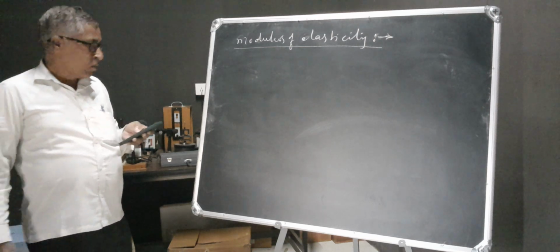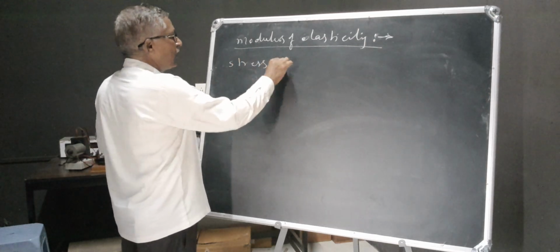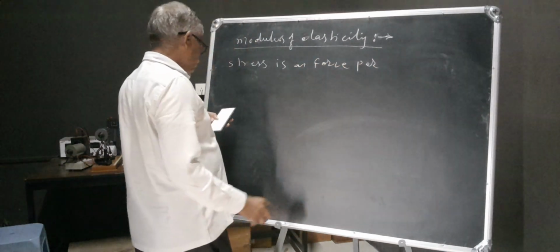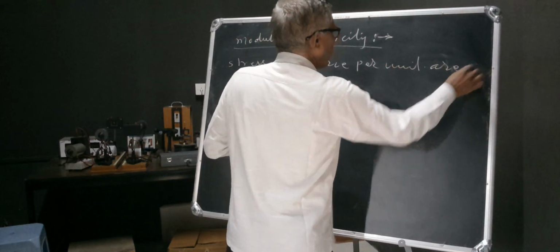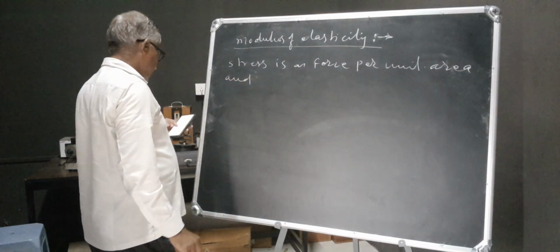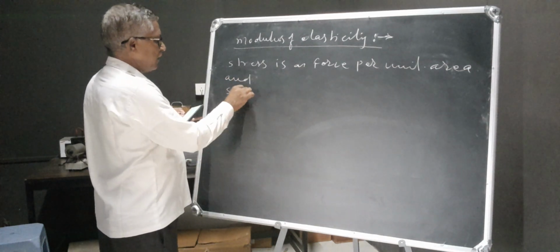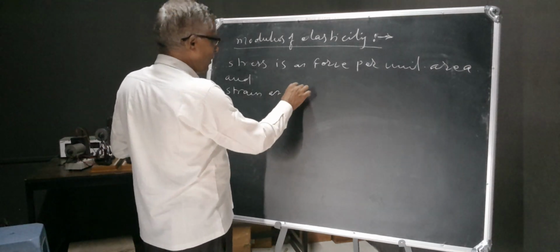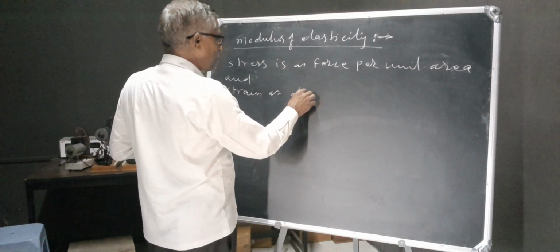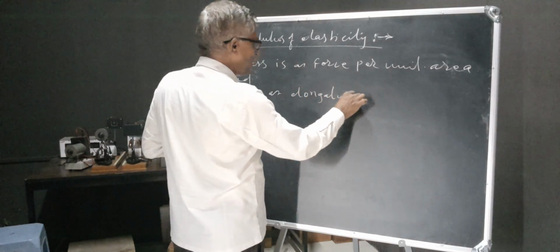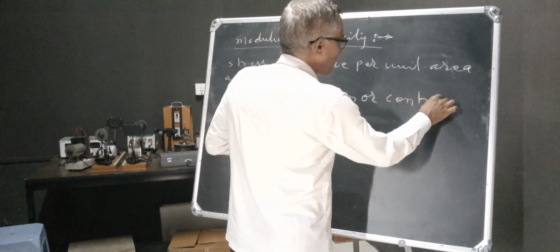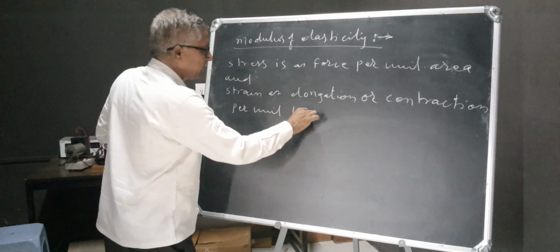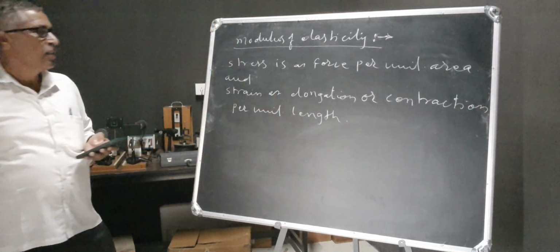Stress is defined as force per unit area, and strain is defined as elongation or contraction per unit length. This is the definition of stress and strain.